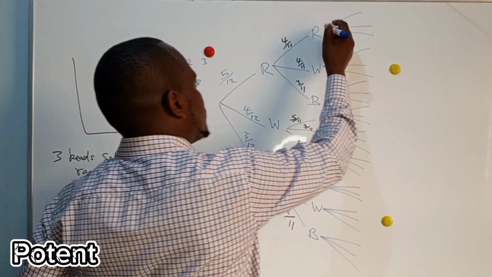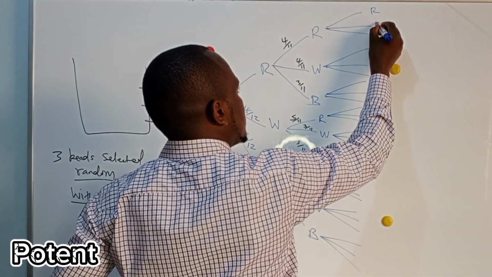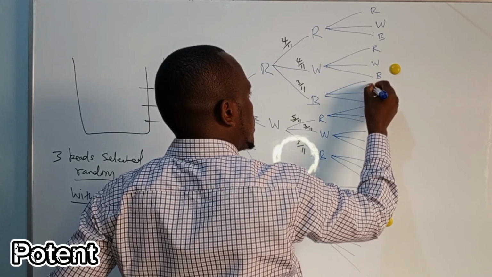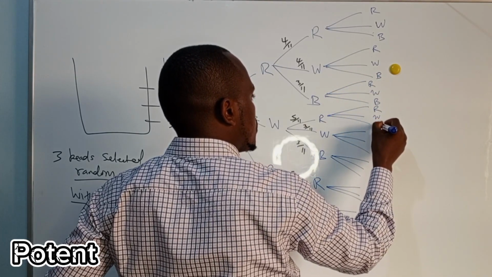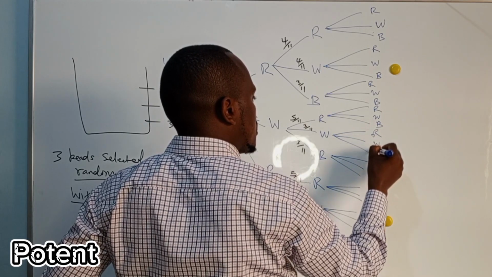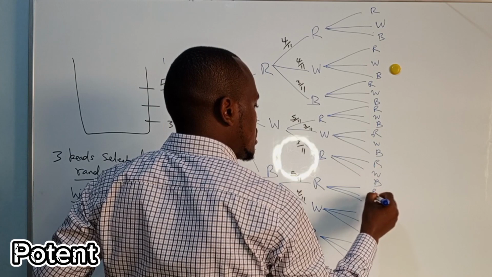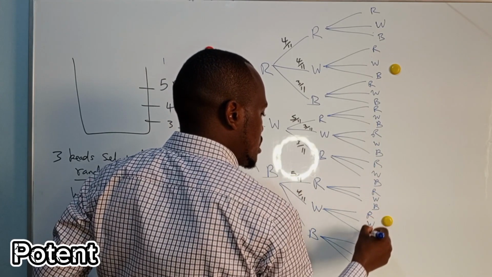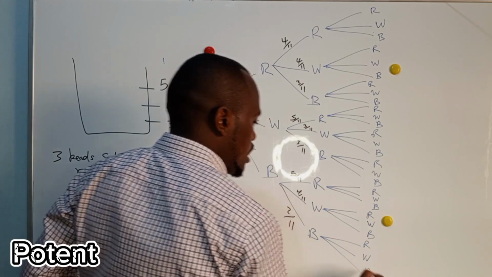So the probability that you are going to take red, white, blue again.